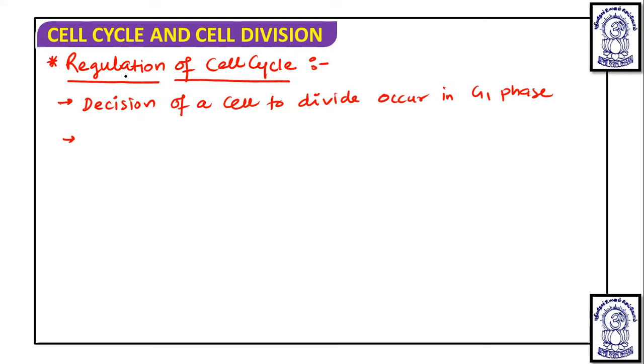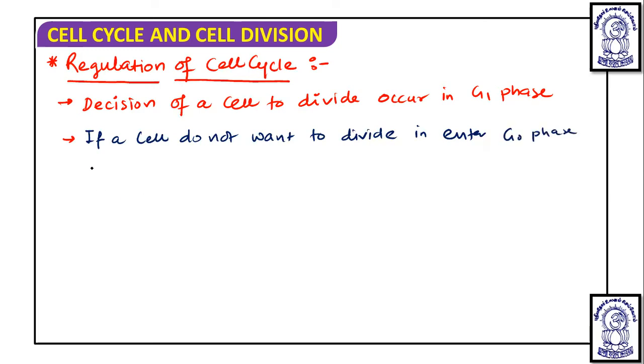If a cell does not want to divide, it enters G0 phase by exiting G1 phase.